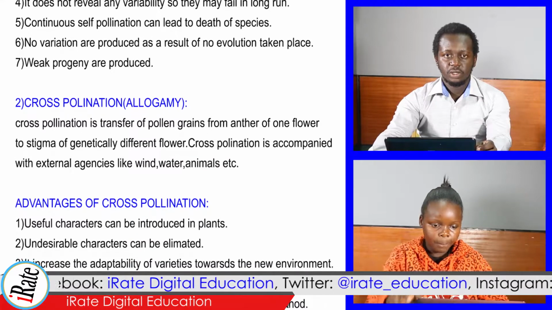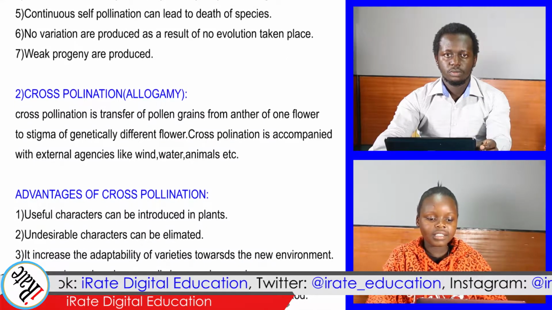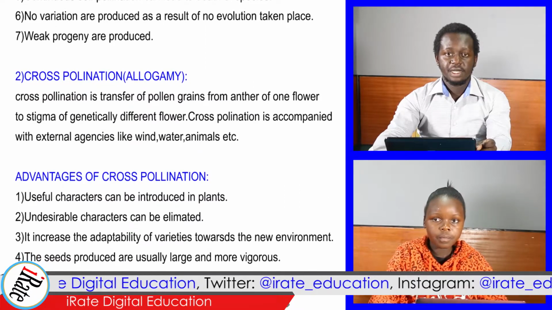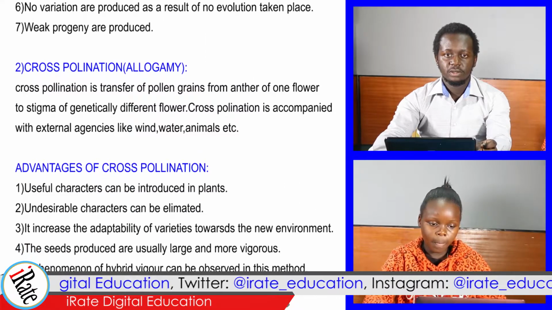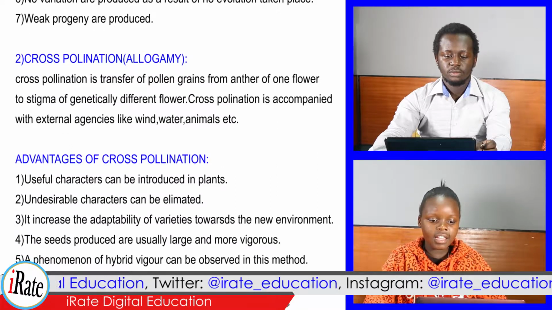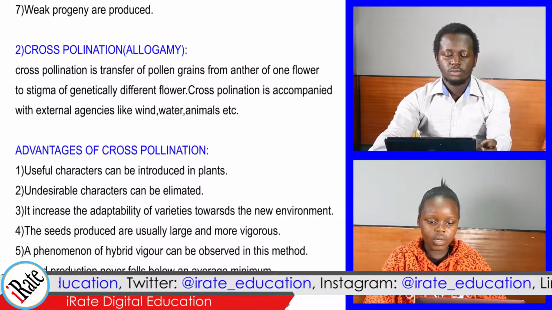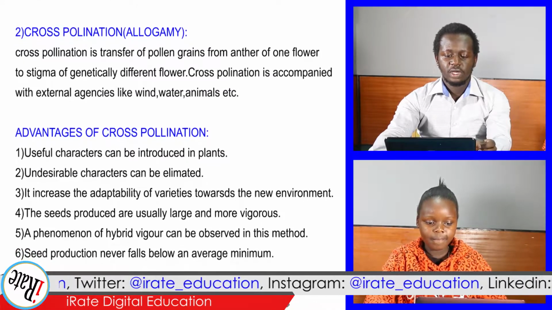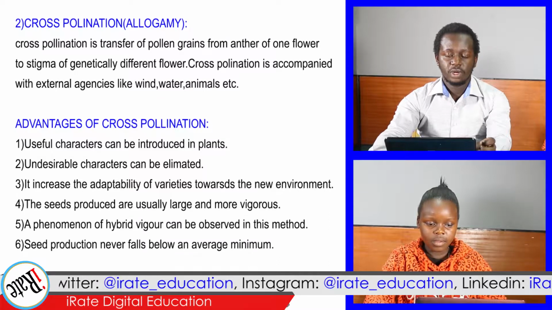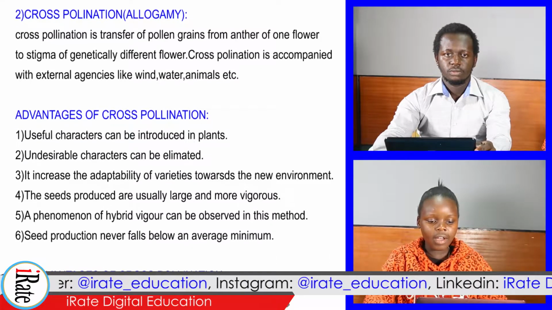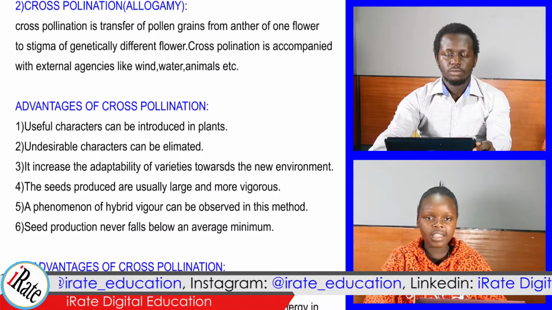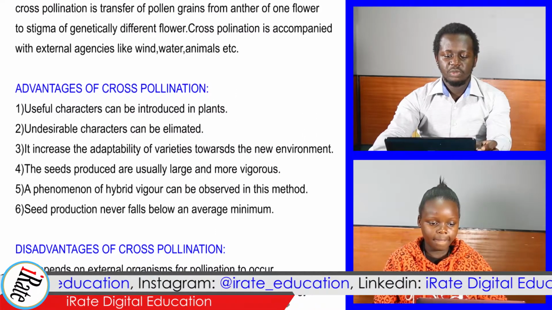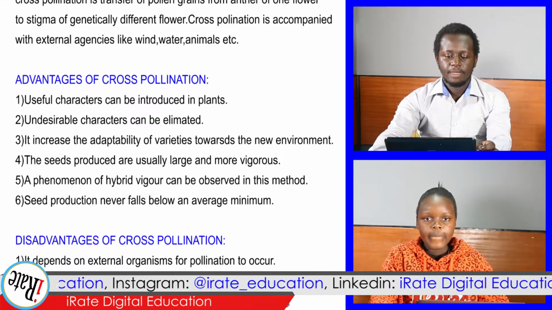Advantages of cross-pollination include 1. Useful characters can be introduced in plants. 2. Undesirable characters can be eliminated. 3. It increases the adaptability of varieties towards the new environment. 4. The seeds produced are usually large and more vigorous. 5. The phenomenon of hybrid vigor can be observed in this method. 6. Seed production never fails below an average minimum.